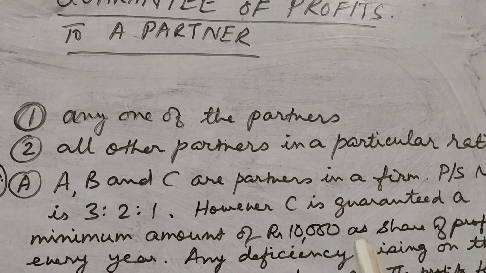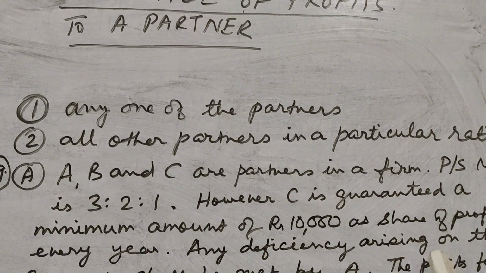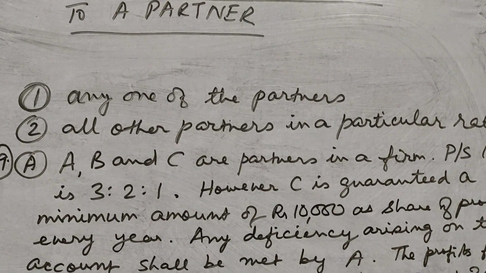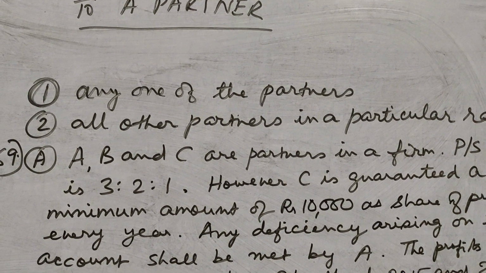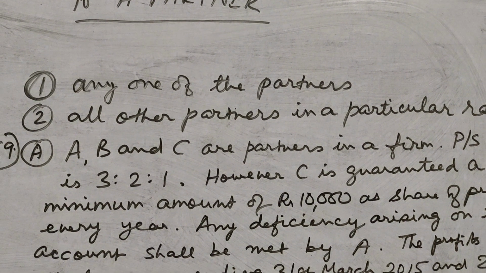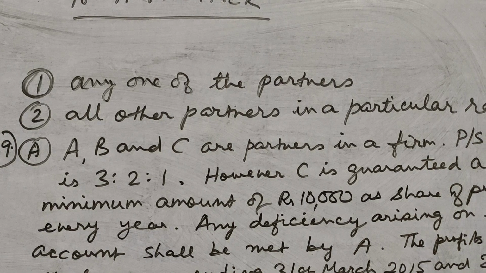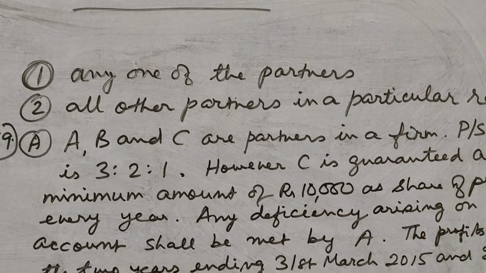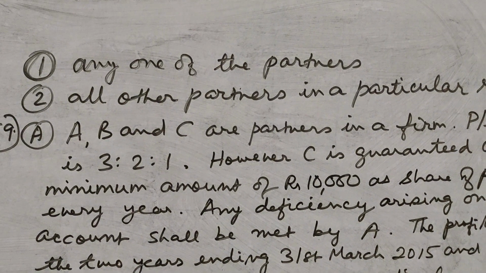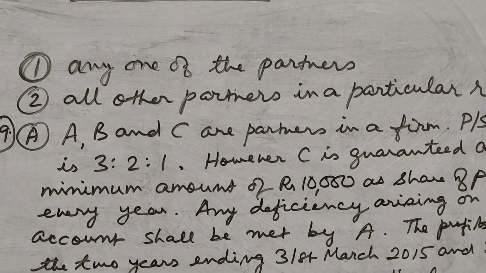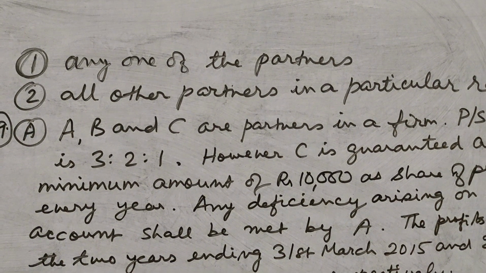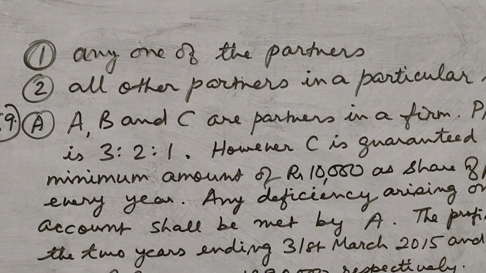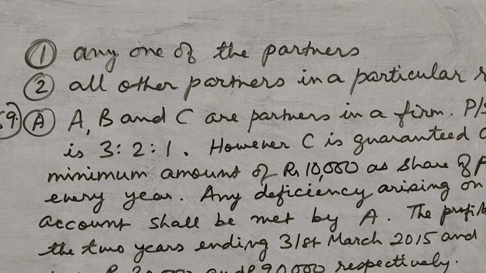Like for example, if we are having three partners A, B and C, and A and B tell C that his share of profits will not be less than rupees 50,000 per annum. So if his share of profits comes to less than rupees 50,000 per annum according to his profit sharing ratio, then the other partners A and B are going to make up for that deficiency. That means C has to be given 50,000 whether there are sufficient profits or not.